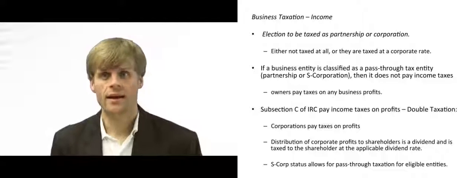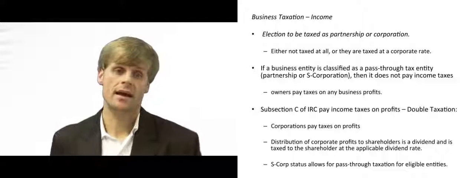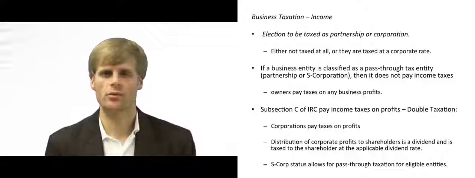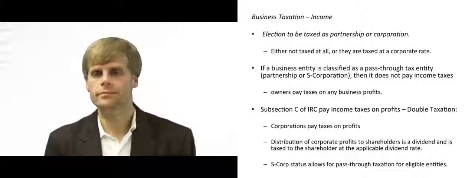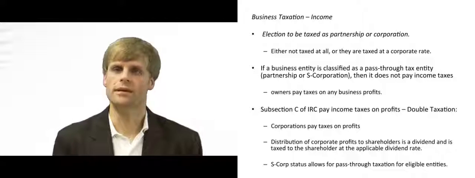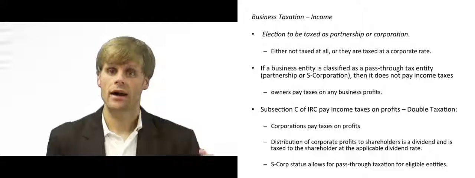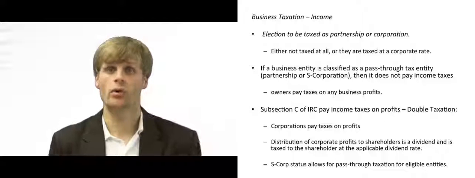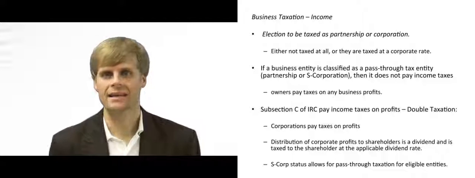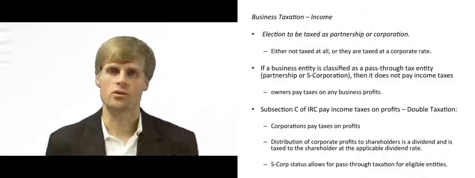Now, if a corporation can, it will oftentimes elect to be taxed under S corporation status. What this means is it's a form of pass-through taxation that is very similar to partnership taxation, with some notable differences about active and passive loss allocation and responsibility, and the ability of your owners to work as employees as well. Some of these things change, but generally the profits of the corporation can pass through to owners who then pay taxes personally, self-employment tax and other, but it's not taxed at the entity level. So that's the difference between taxation at the C corporation and S corporation status level.